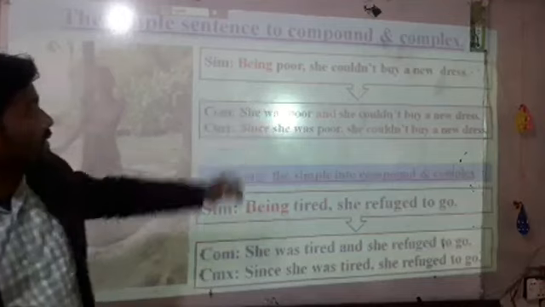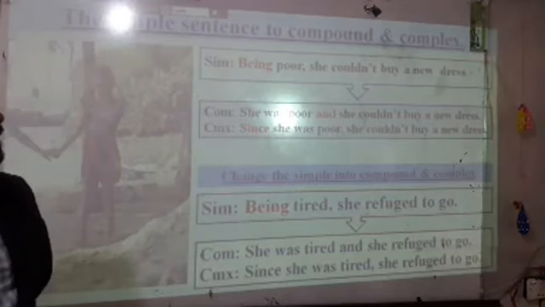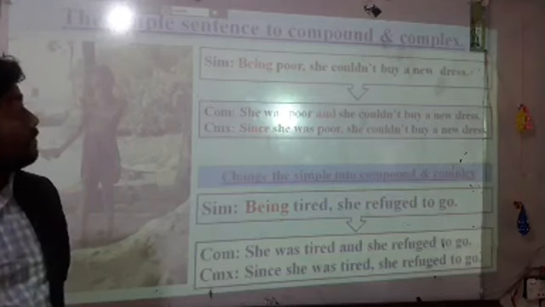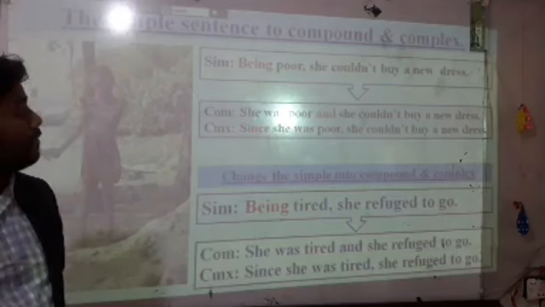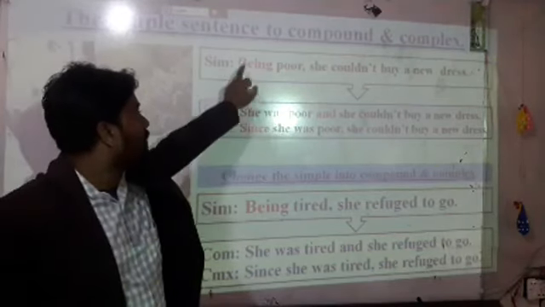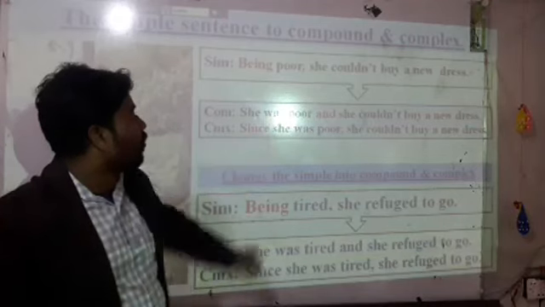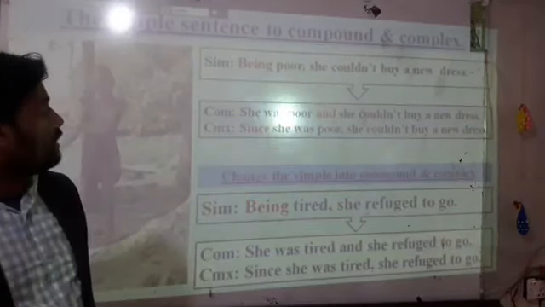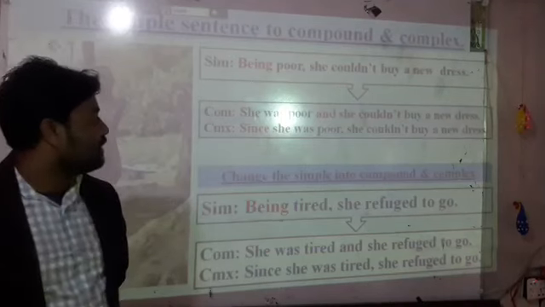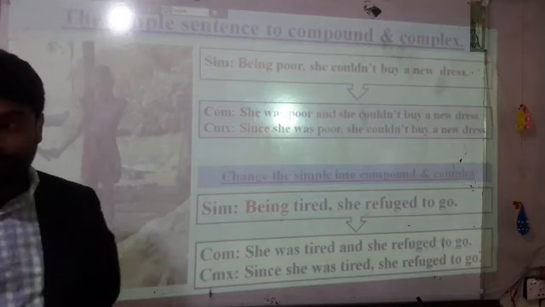Look at the second sentence: She could not buy a new dress. This sentence is in the past form. "Could" is a past form. Then in the first sentence use "was." "Being" is the past form of "was." In the middle, "and" is used. In the second sentence, "since" is used. Since she was poor, she could not buy a new dress.